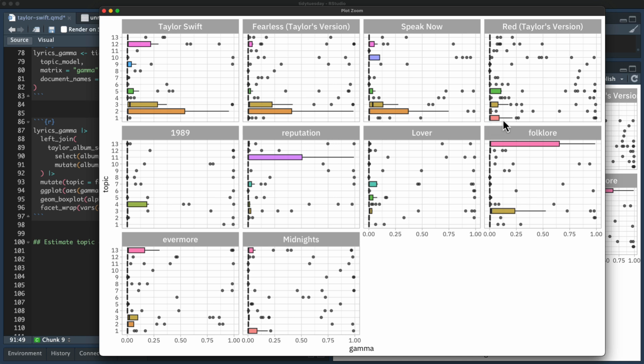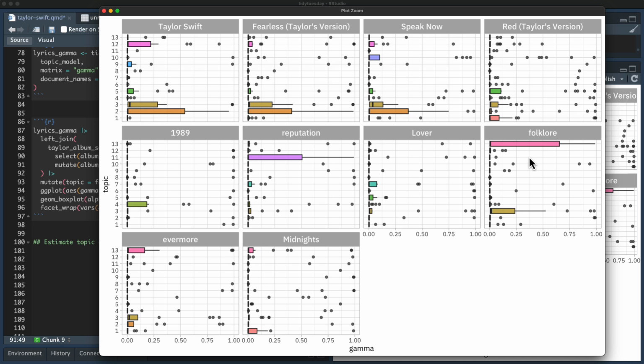Here, it looks like Red and Midnights have the most for topic 1. And 1989 and Reputation look like they have their own kind of topics that are used in them more than anything else, which is interesting. And then Folklore and Evermore have this topic 13, a little bit in Midnights as well.